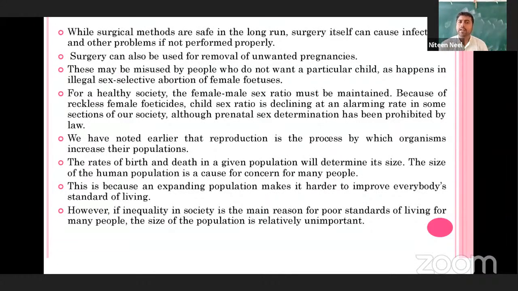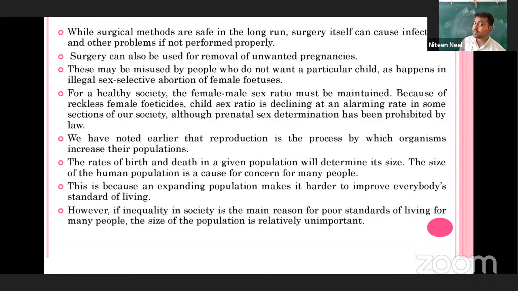We have noted earlier the process by which organisms increase their population. The rate of birth and death in a given population will determine its size. The size of the human population is a cause for concern for many people, right?